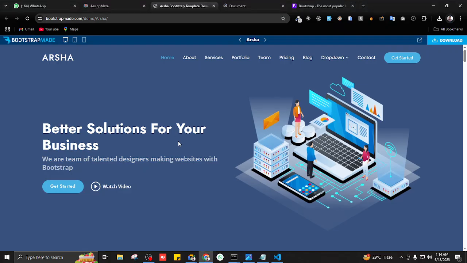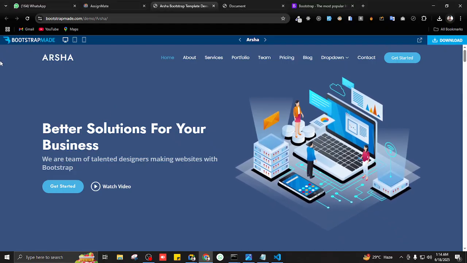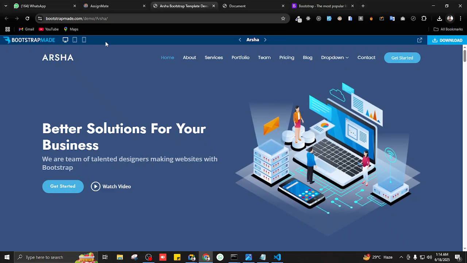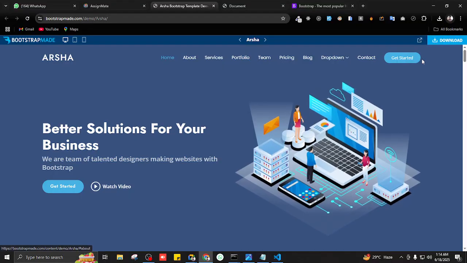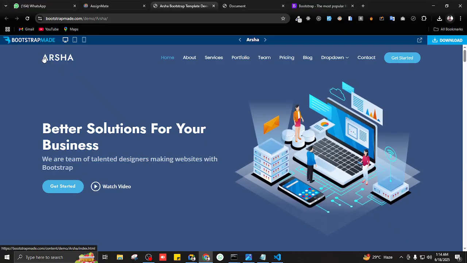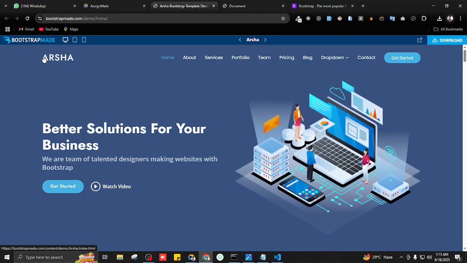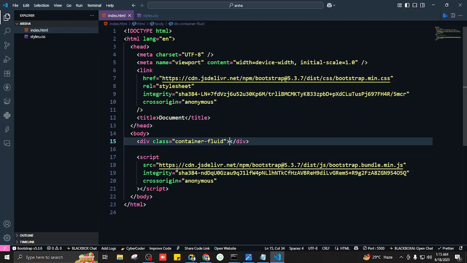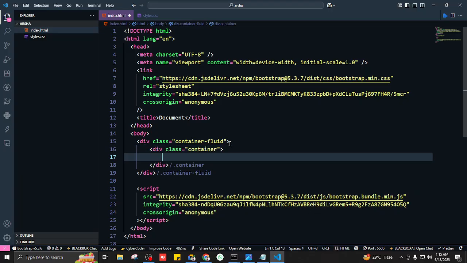We've used container fluid because we want our color to take up the full width of the screen. But if we look at the navbar, how much space is the navbar taking? Is the navbar inside container fluid or container? Container. Yeah, good. So the container fluid is for the background, and inside the container fluid we are going to put container.